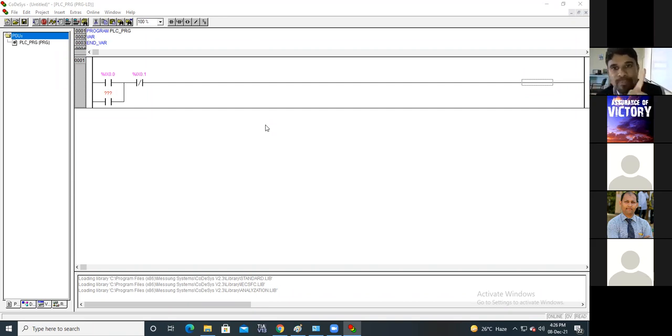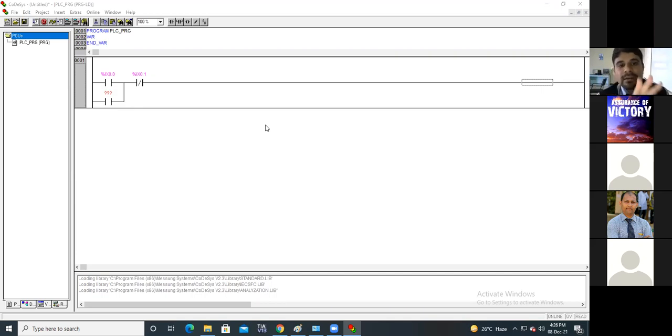That means input memory, output memory, and the third memory is memory bits, the internal bit memory, which we can call a flag or memory bit also.